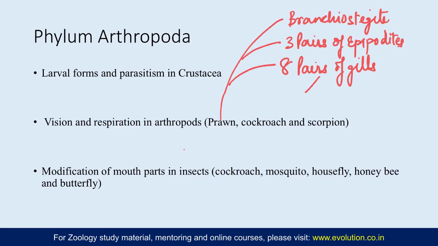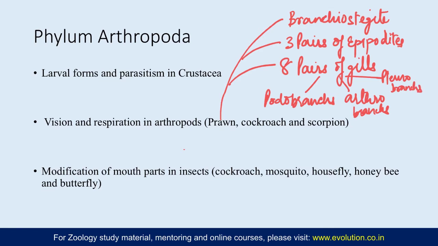So among them you have the podobranchs, arthrobranchs, and the true ones, these are pleurobranchs. Podobranch is 1 pair of small gills that is attached to the second maxillipede, and arthrobranchs are 2 pairs. One is smaller, the other is larger, which is attached to the arthrodial membrane of the third maxillipede. And then the pleurobranchs are the true ones, which are 5 pairs of arched gills present in the gill chamber of prawn. So here you should also focus on not just the structures but mechanism of respiration, of exchange of gases as well.